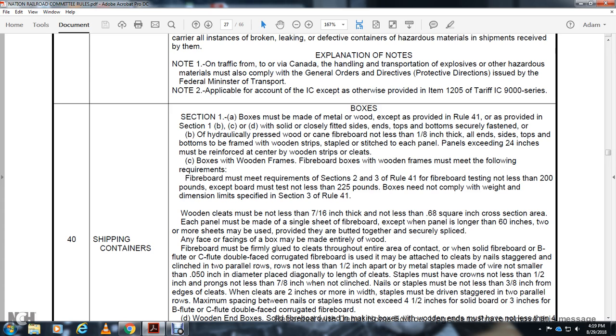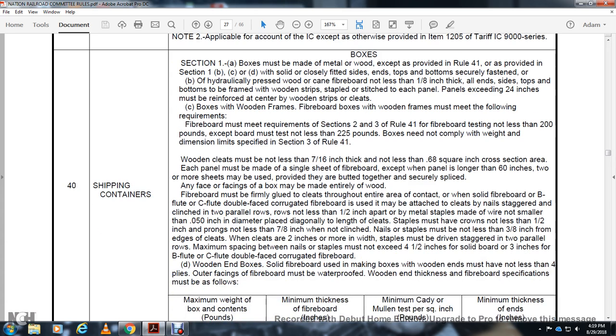Boxes with wooden frames, fiberboard boxes. Wooden frames must meet the following requirements. Fiberboard must meet the requirements of Sections 2 and 3, Rule 41, with the fiberboard testing not less than 2,000 pounds, except board not less than 225,000 pounds. Boxes need not comply with the weight and dimension limits specified in Section 3 of Rule 41.